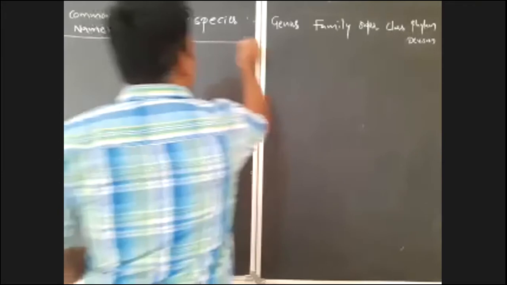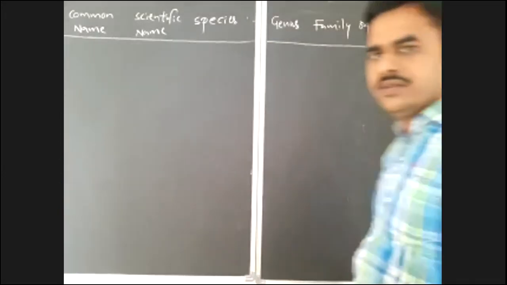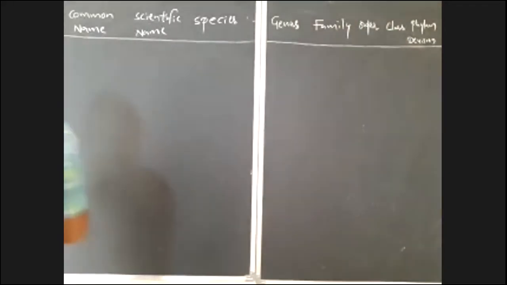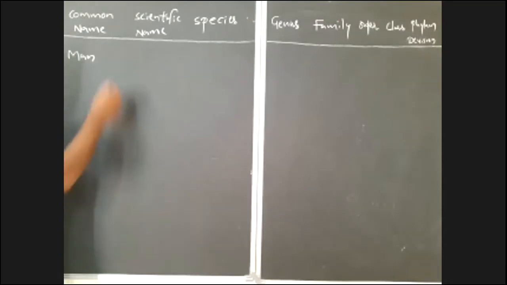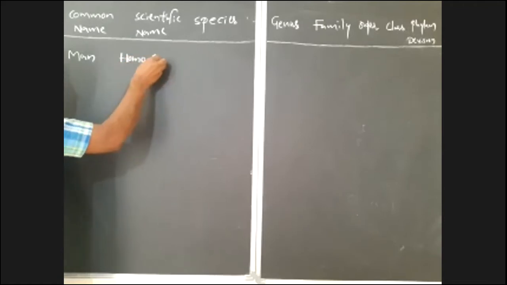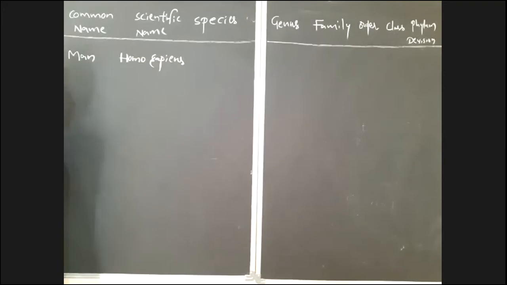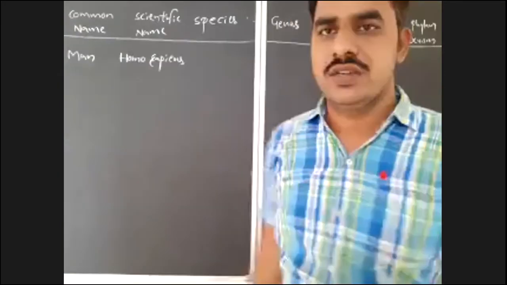Now we will discuss the classification of some organisms. Here the common name is man. What is the scientific name? Homo sapiens. According to Linnaeus's binomial nomenclature, Homo sapiens is the scientific name.